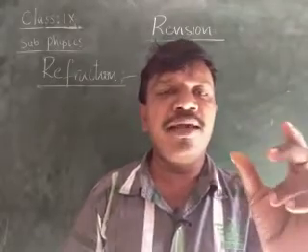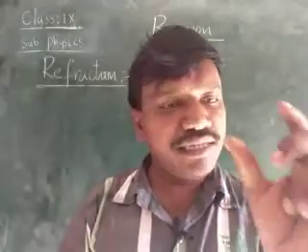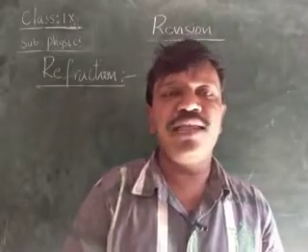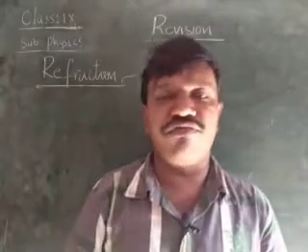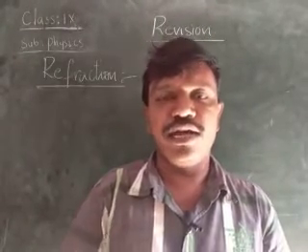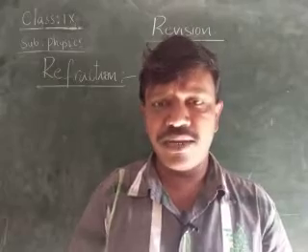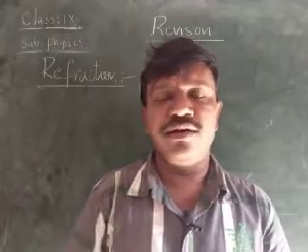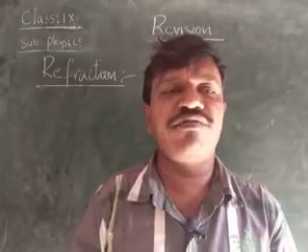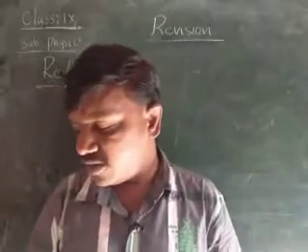Here, the lemon in a water glass appears bigger in size. It is due to the refraction of light. The pencil appears as if it is cut off. It is due to the refraction of light. Okay, children, therefore the examples also may be asked in the examination. The lemon appears bigger in the glass of water. It is due to dash. Reflection or refraction? Refraction. Okay, children, like that.